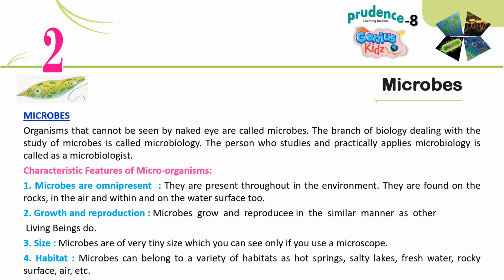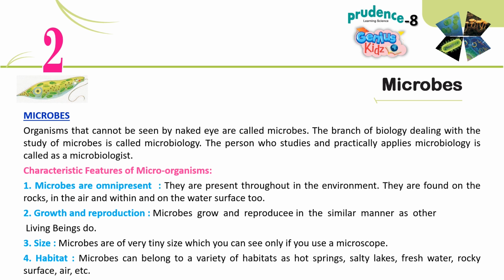Microbes. Organisms that cannot be seen by the naked eye are called microbes. The branch of biology dealing with the study of microbes is called microbiology. The person who studies and practically applies microbiology is called a microbiologist. Characteristic features of microorganisms. 1. Microbes are omnipresent. They are present throughout the environment. They are found on the rocks, in the air, and within and on the water surface too.